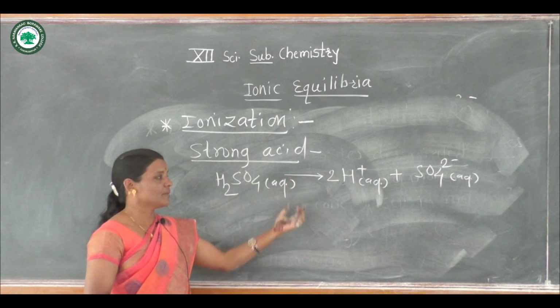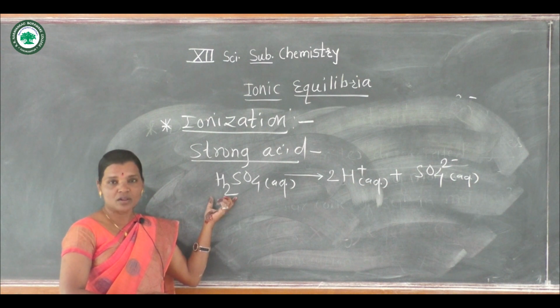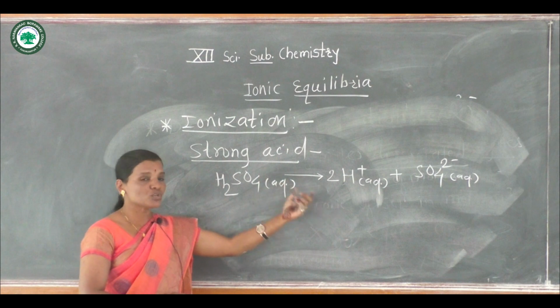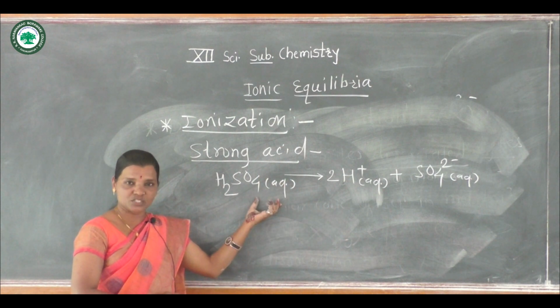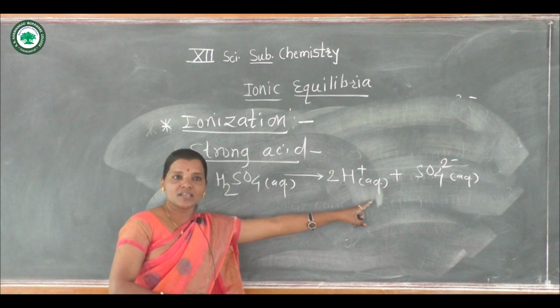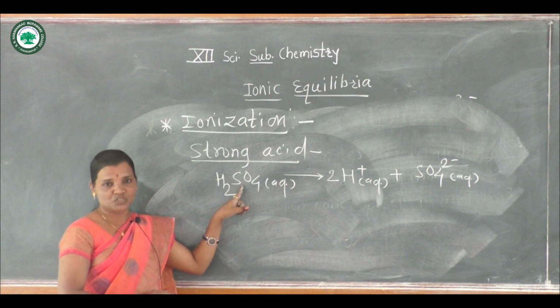Here complete equilibrium formation is there because H2SO4 is a strong acid, a strong electrolyte, and it is almost completely soluble in aqueous solution. So complete equilibrium exists between ions of H2SO4 and unionized H2SO4.